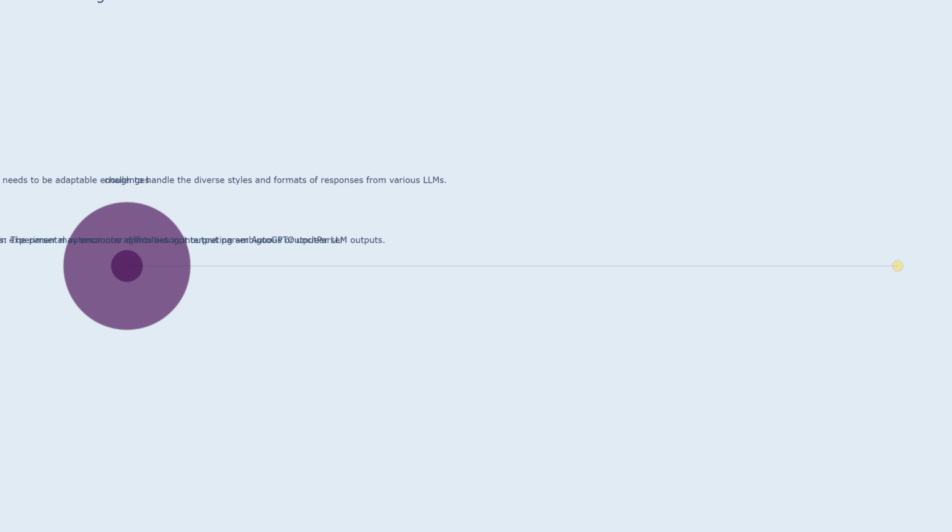The parser must be able to adapt to these variations and extract relevant information from a wide range of LLM outputs. This challenge is particularly important considering the ongoing development of new and more sophisticated LLMs, which will likely introduce even more diverse output styles.